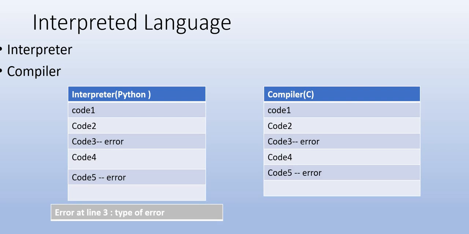Once I go and correct the error at line number 3 and execute again, only then will it execute line number 4. But with C, I have written code in C language. It will execute the full code at once, and it will throw errors like: I have an error at line number 3 and line number 4. This is the difference between a compiler and an interpreter.